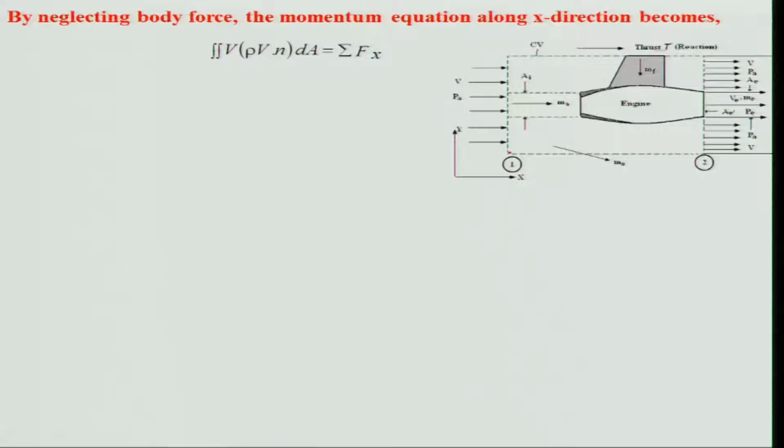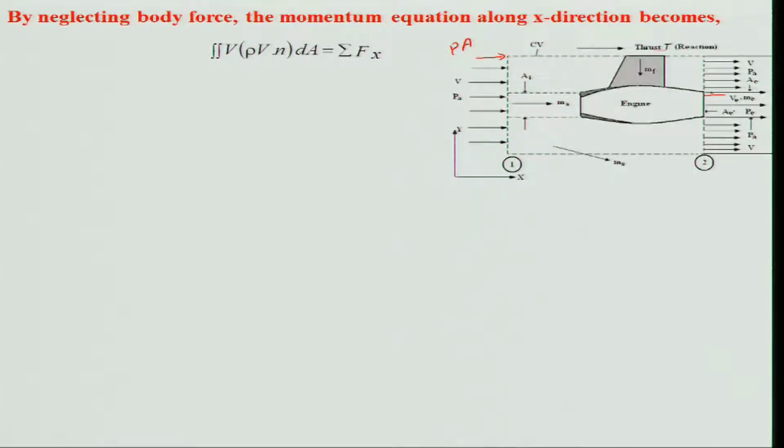The pressure force, right. What will be the pressure force on this surface? This will be P into A, the whole surface with the same cross-sectional area.